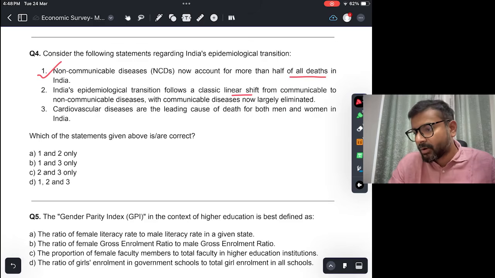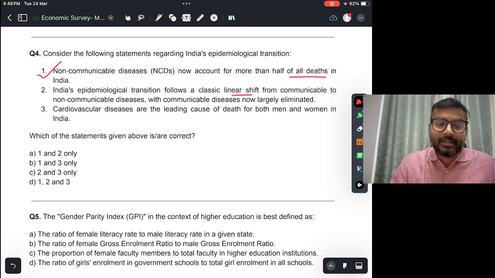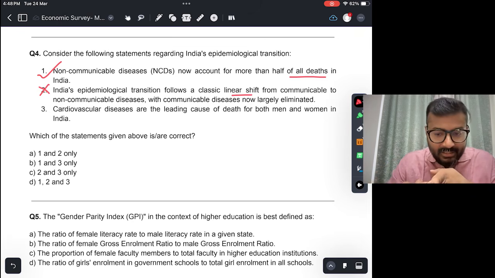Second, India's epidemiological transition follows a classic linear shift from communicable to non-communicable disease, with communicable diseases now largely eliminated. Is that true? Of course, that is not true. ये गलत है. अभी eliminate नहीं हुआ है. There is still a lot of communicable disease present, particularly diseases like TB, right?